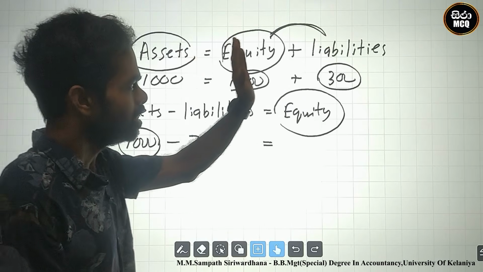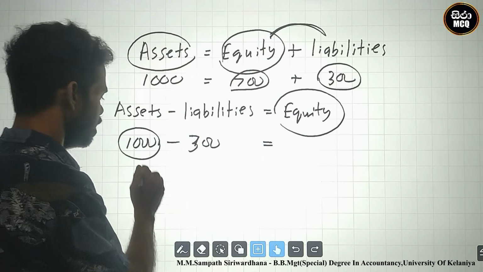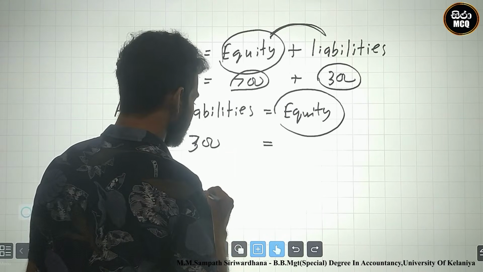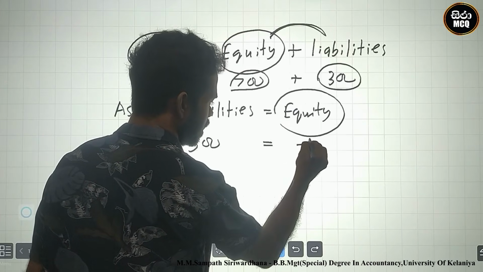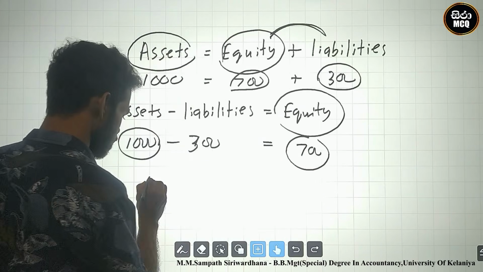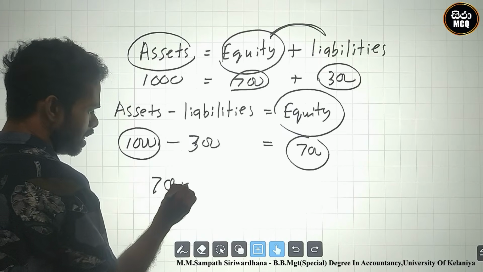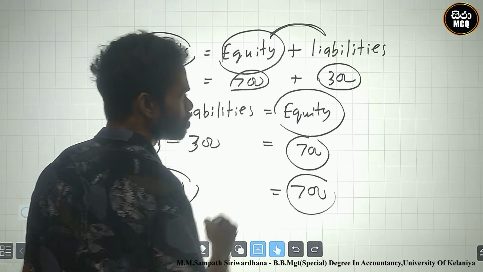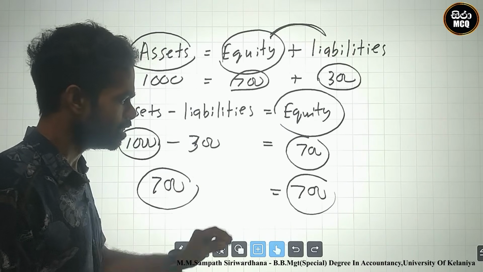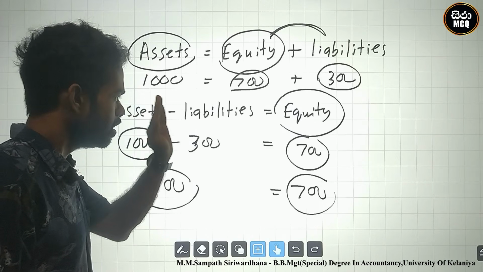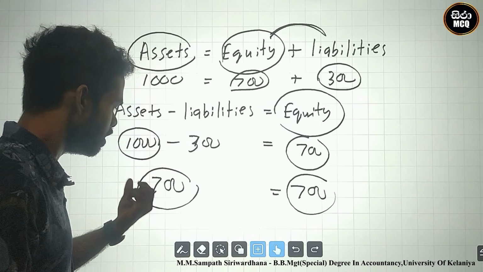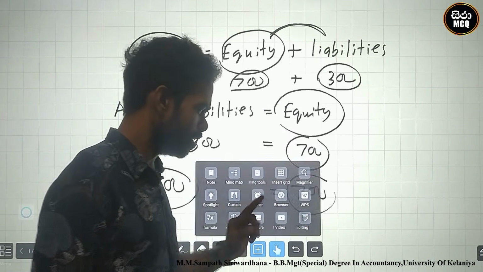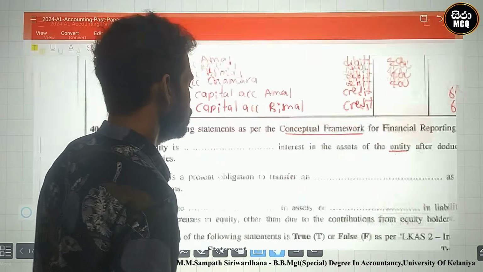At that time we eliminate the liability. How can we eliminate? 1,000 deduct 300. After that the remaining interest is 700. The remaining interest for equity is 700. After deducting the liabilities, the remaining balance is equity. They define it using this.